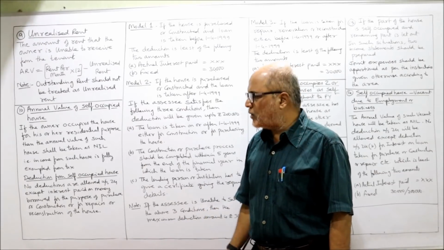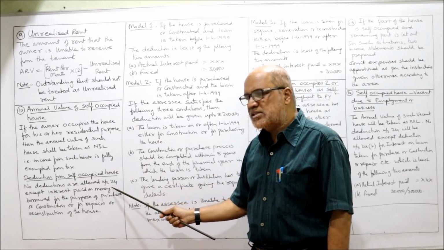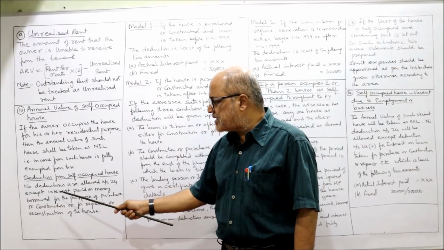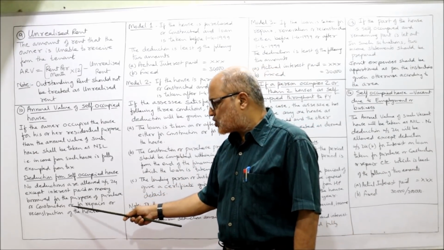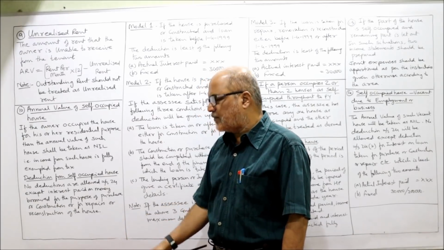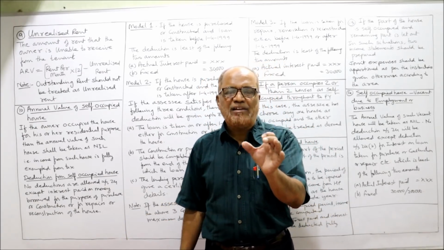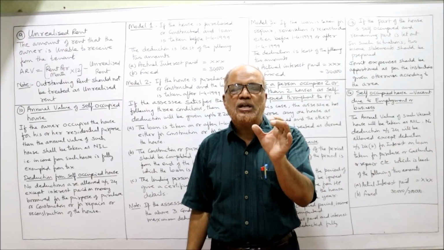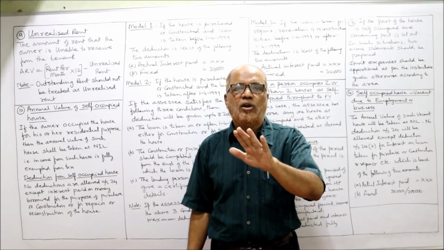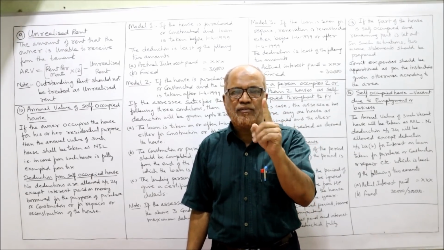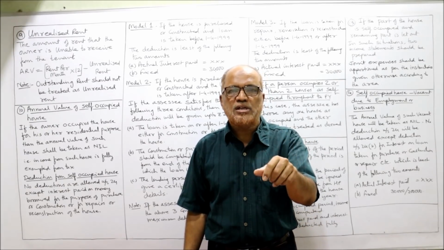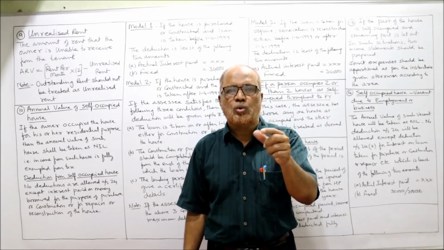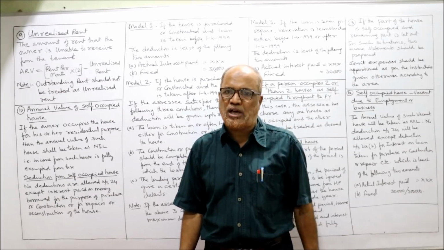Deductions for self-occupied house. No deductions are allowed under section 24 except interest paid on money borrowed for the purpose of purchase or construction, or for repair, reconstruction of the house. That means for this self-occupied house, deduction under section 24 will not be allowed except one deduction, that is interest on loan taken to purchase the house, to construct the house, to repair the house or to reconstruct the house.